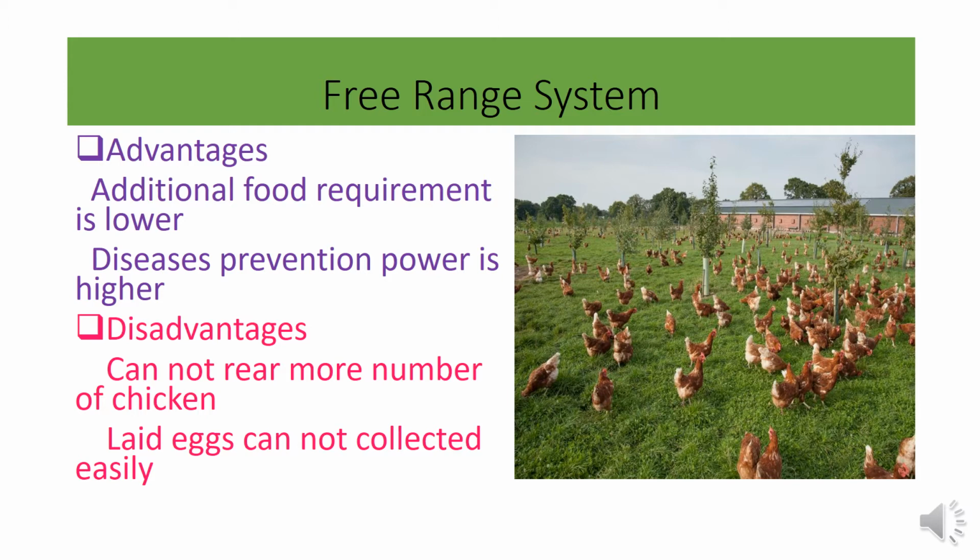This system has some advantages and disadvantages. The advantages are mainly that additional food requirement is lower and disease prevention power is higher. There is no disturbance in chicken rearing and it is an easy method. Labor cost is low and additional care is not needed. The chickens can adapt to the local environment.